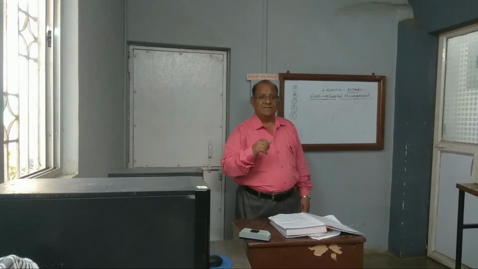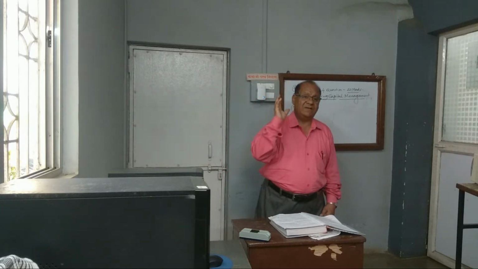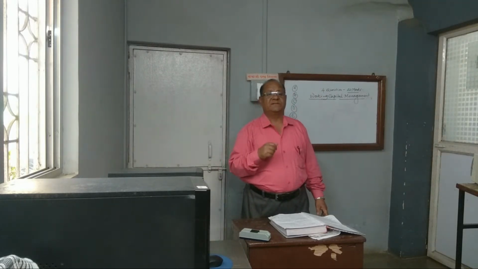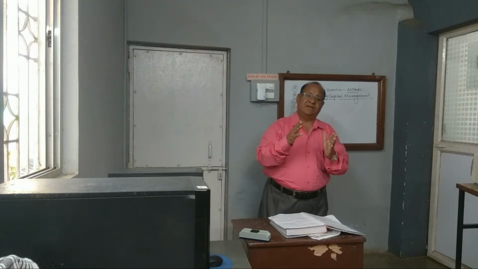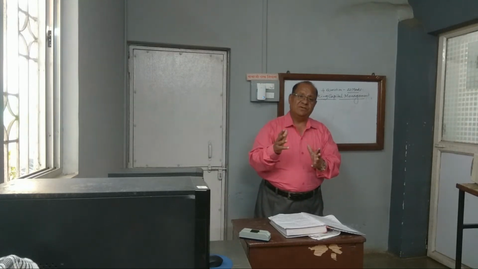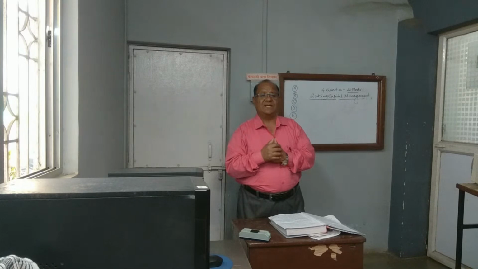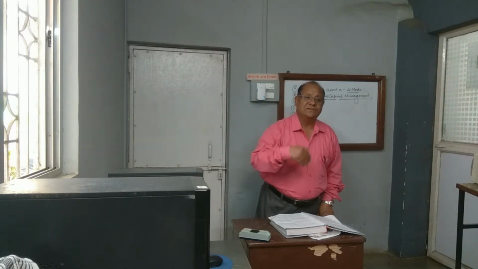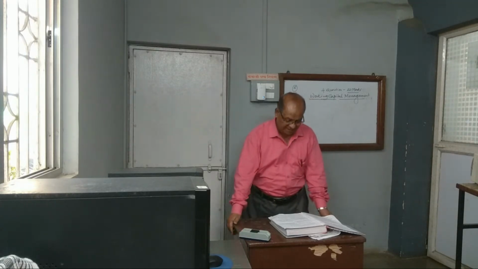Right? It means to go anywhere, you have to make plans. Suppose you go on a tour to Mumbai, say for 4 days. For that, you have to make the plan. How much money will you spend? How will you go? Which mode of travel will you choose? So you have to make the plan. So planning is looking ahead and controlling is looking back.